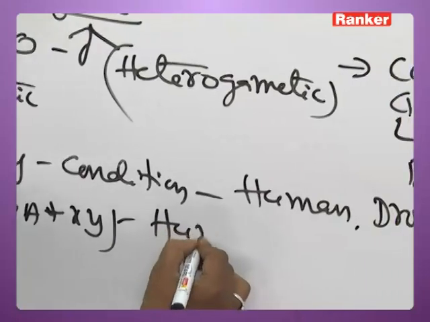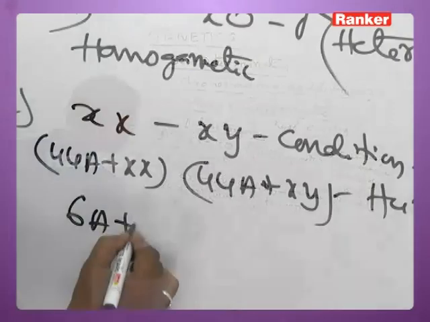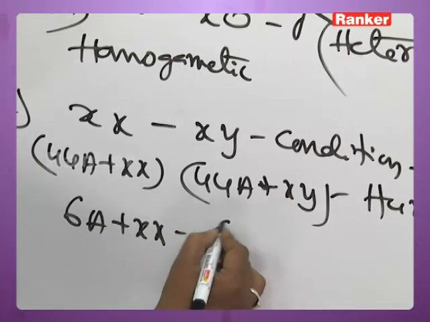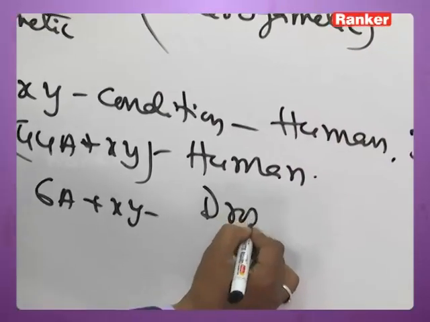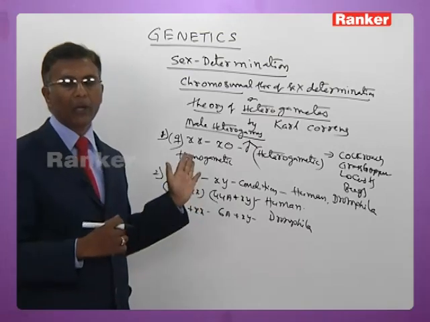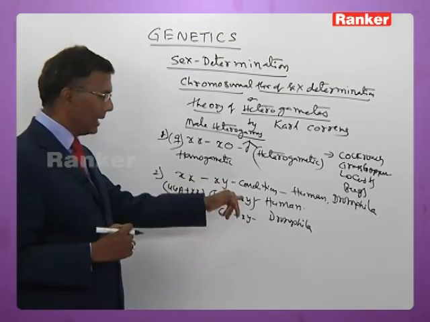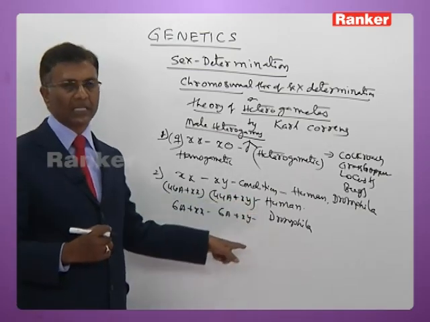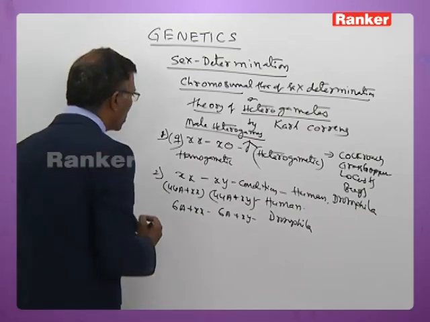In Drosophila, it is 6 autosomes plus XX in female and 6 autosomes plus XY in male. So in Drosophila and human beings, females are homogametic and males are heterogametic. In human beings the total chromosome number is 46, in Drosophila it is 8. So this is condition number 2.